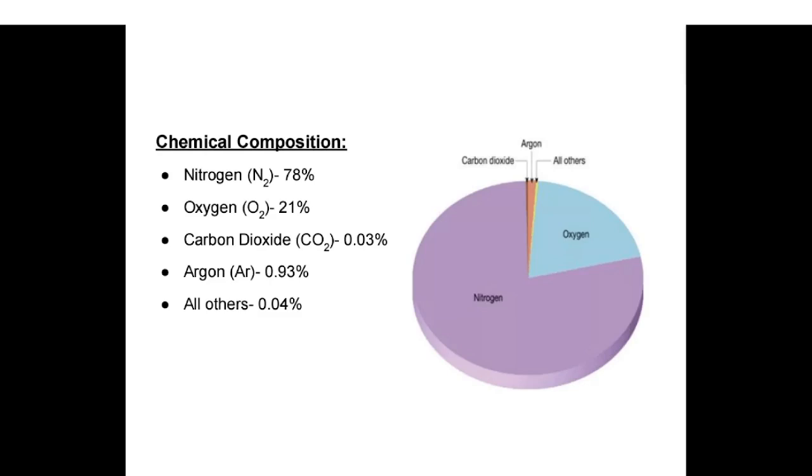Chemical composition of the atmosphere: nitrogen 78%, oxygen 21%, carbon dioxide 0.03%, argon 0.93%, and all others 0.04%.